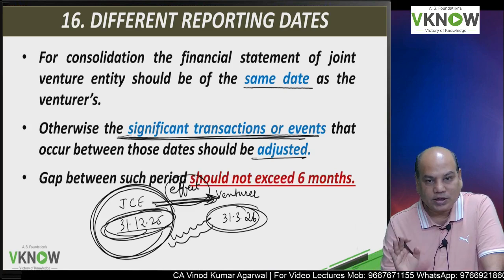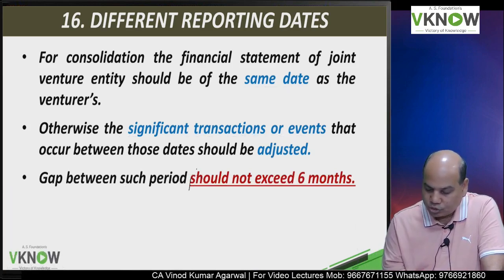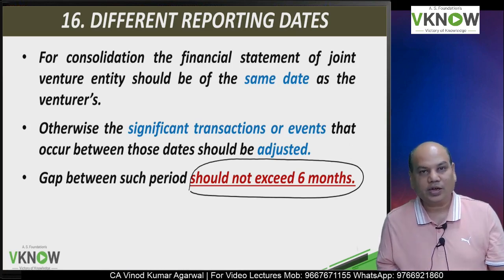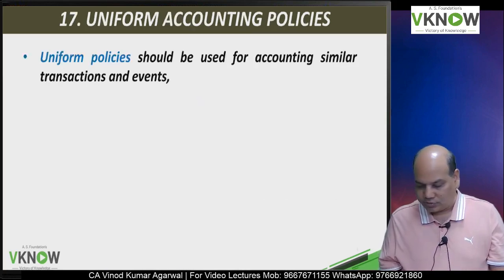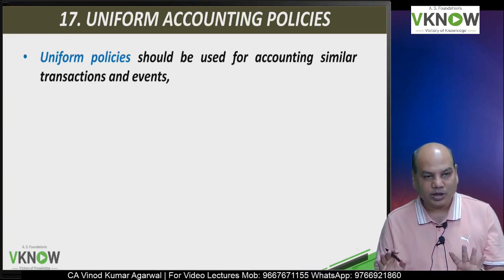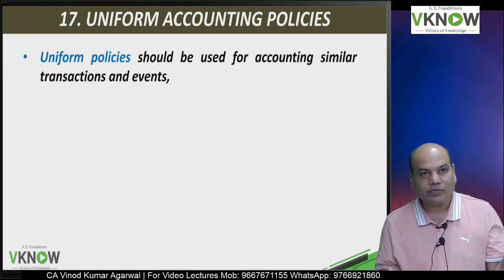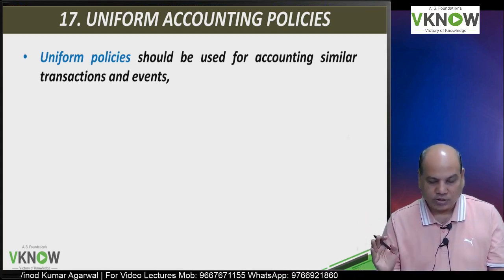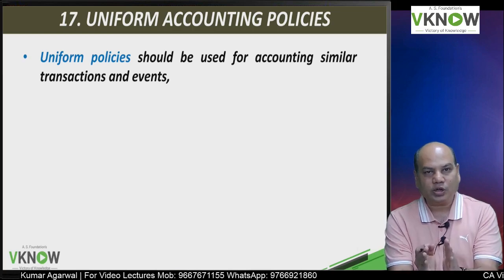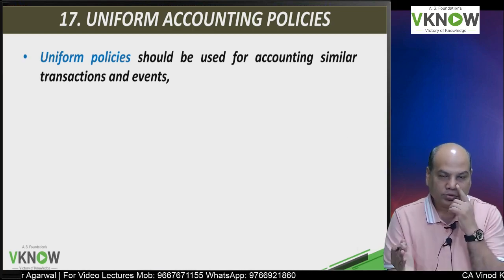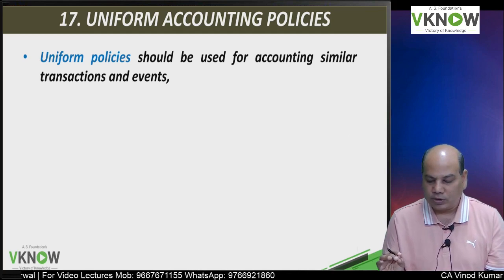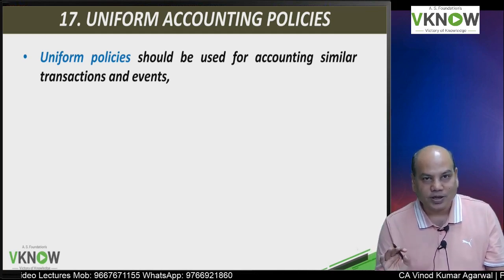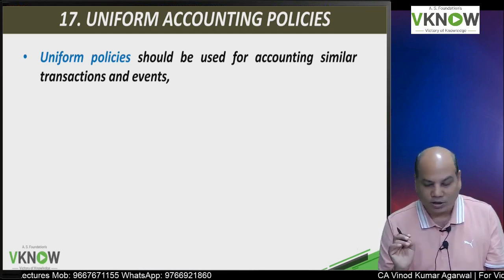And the standard says in any case the gap should not be more than 6 months. So the maximum gap permitted between the year ending date of the jointly controlled entity and the venturer is 6 months, and the year ending date of the jointly controlled entity should be before the year ending date of the venturer. Again, the same paragraph we are repeating for the third time, in AS21 and AS23 also.